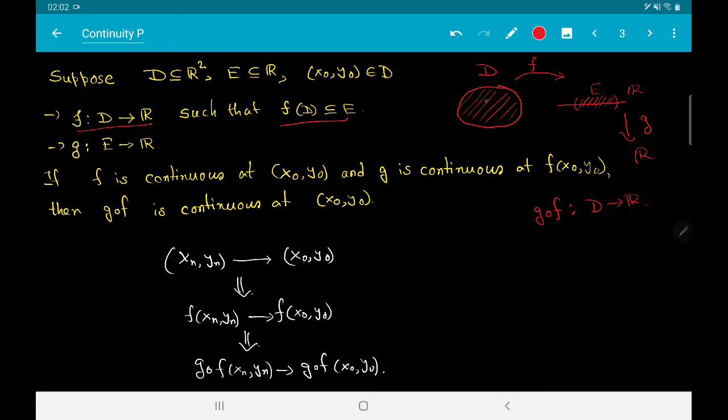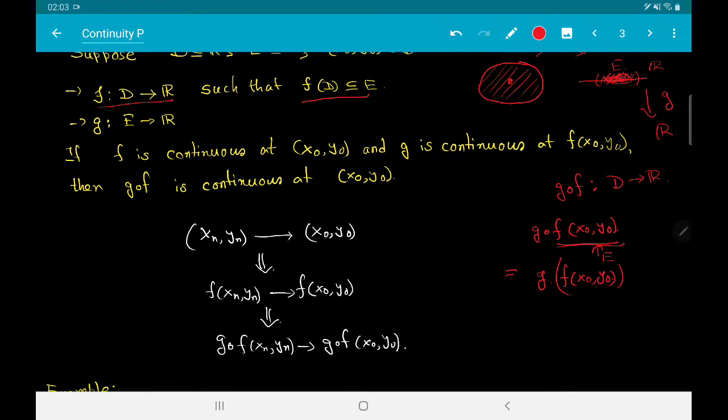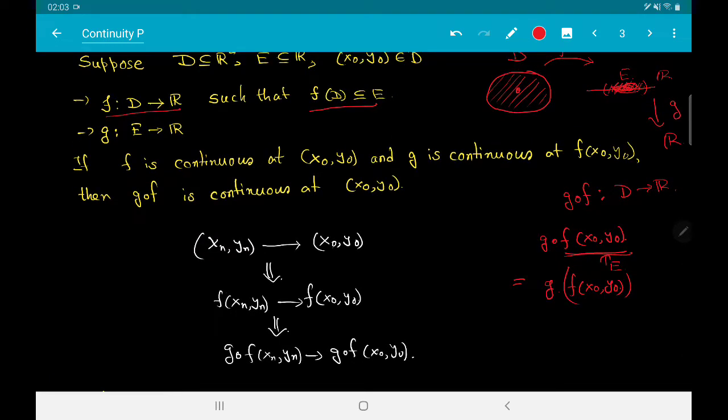How is it defined? So you pick up a point (x0, y0), so g composed f of (x0, y0) is nothing but g of f of (x0, y0). What you can do is first compute f of (x0, y0), which falls in E, and you know that g is a function from E to R, so you can then compute the value of g at this point f of (x0, y0). So this is how compositions of functions are defined. I'm sure that you have seen this kind of example before.